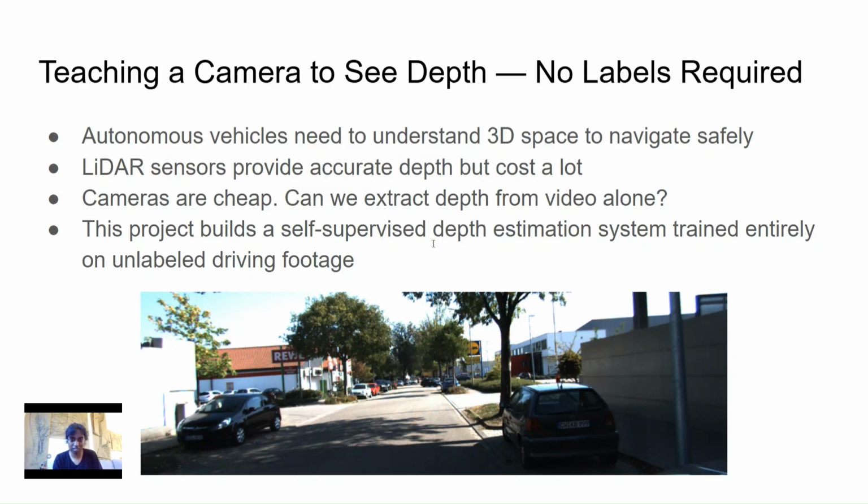Cameras, on the other hand, can cost under $100, and they're already on every phone, every laptop, every modern car at least. So the question here is, can a neural network learn to extract depth, in a depth map, from a single camera image without ever being given a depth measurement to learn from? So I wanted to not rely on the help of LiDAR during training, but rather train on raw video with zero depth supervision whatsoever. And that's exactly what this project does.